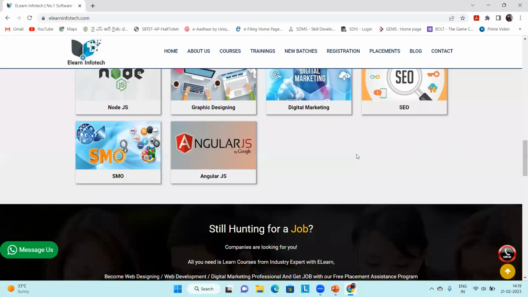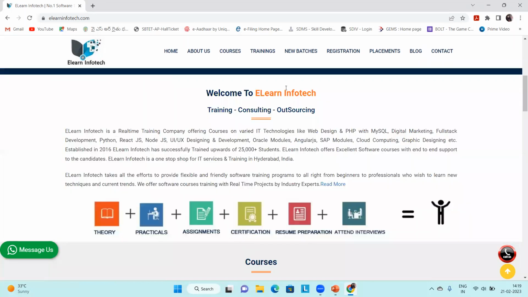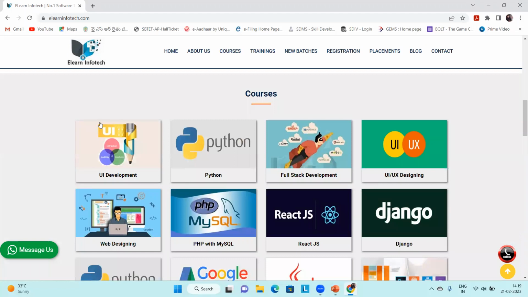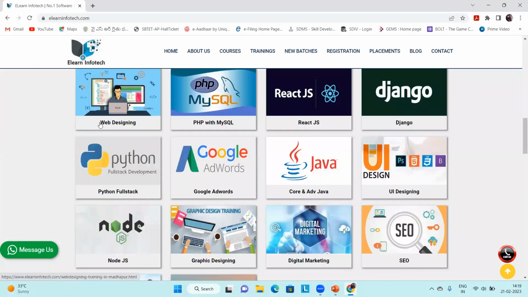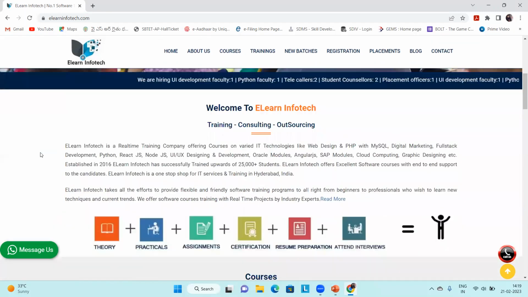And if you clearly observe, each and every website is divided, right? We divide it into a header box, with some headings like home, about, courses, trainings, new batches, registrations. Also there is a background image, some content, and some small images. If you are seeing any website like this, being a user, you read the information.